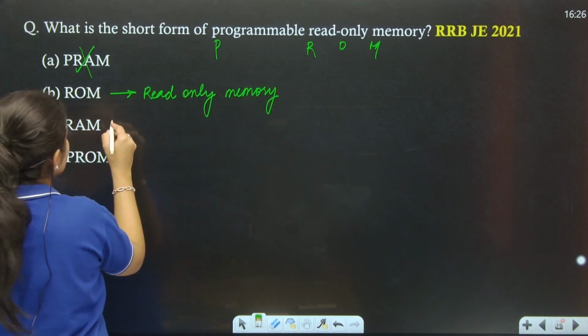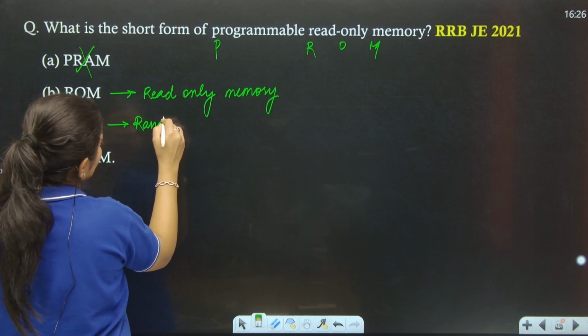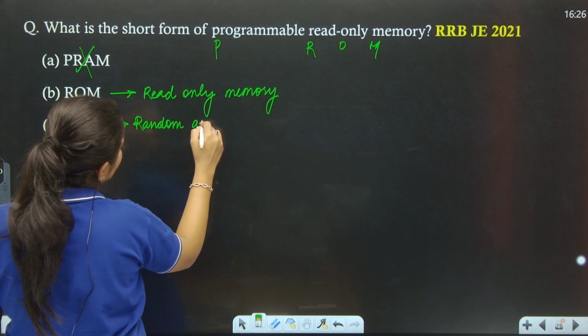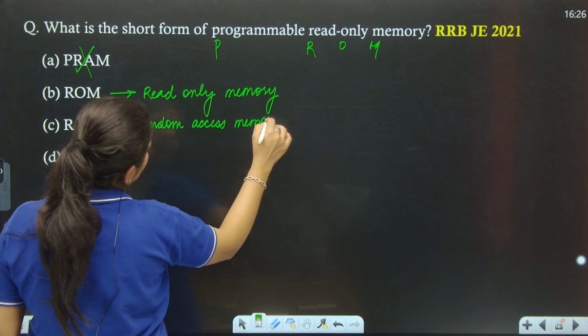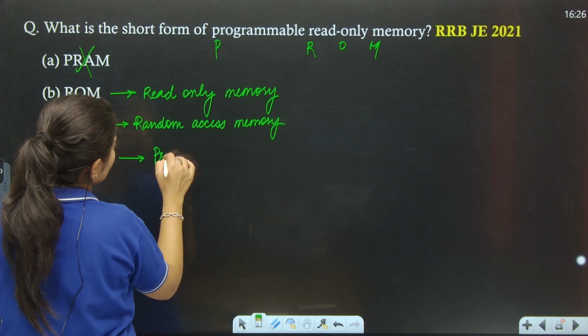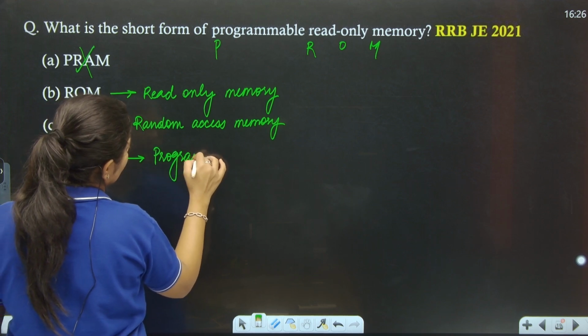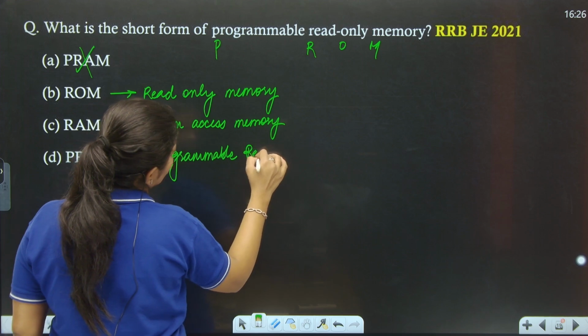This is nothing but random access memory. And this is nothing but your programmable read only memory.